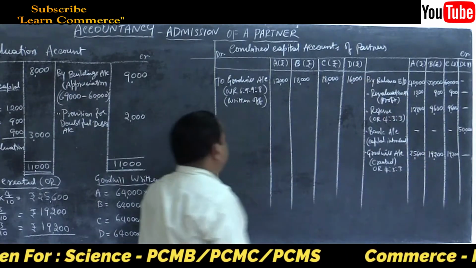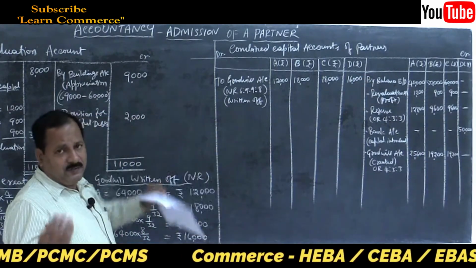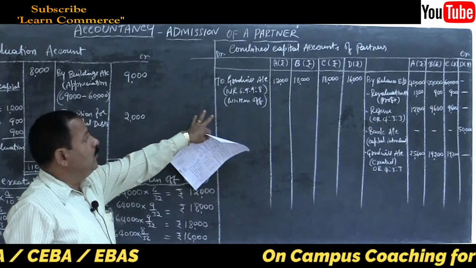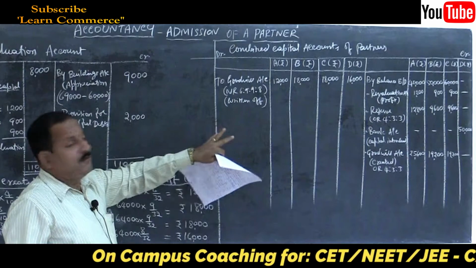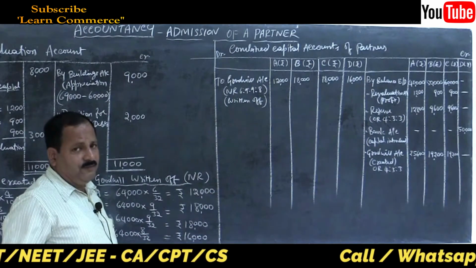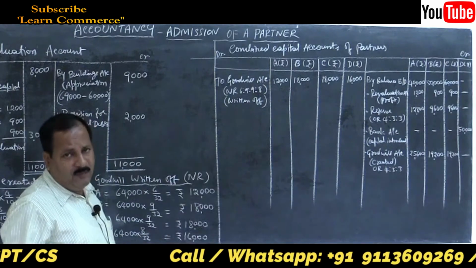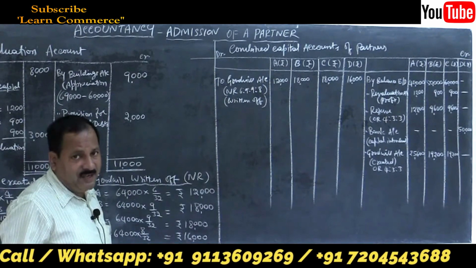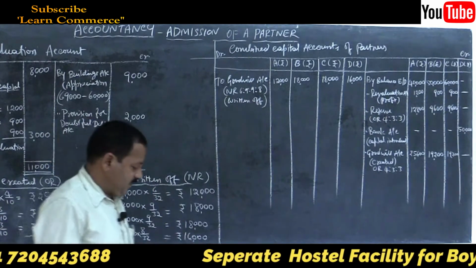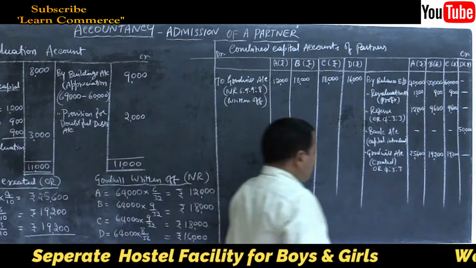You can just write note number 1, it is also enough. If you write like this, it will be more clear. The valuer will see the student knows everything. No confusion with the student, so they will award full marks. No chance for any deduction. So make it very clear, very legible. Yes, that's all. Close the account.